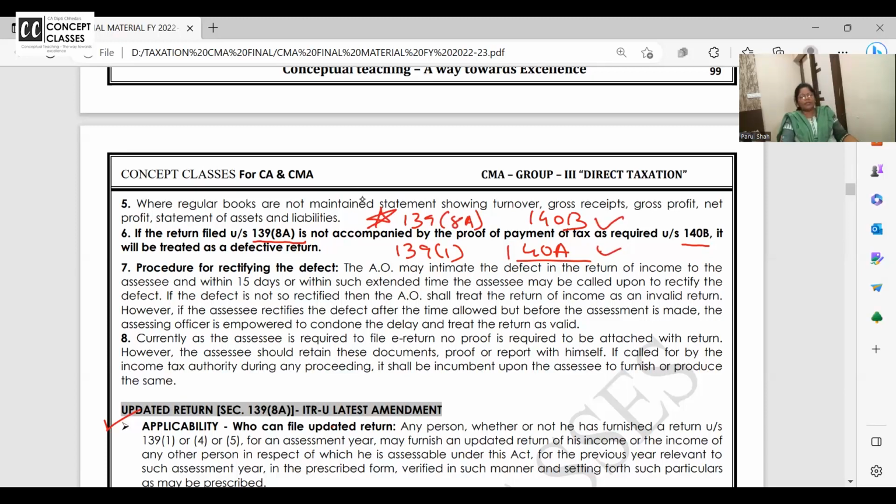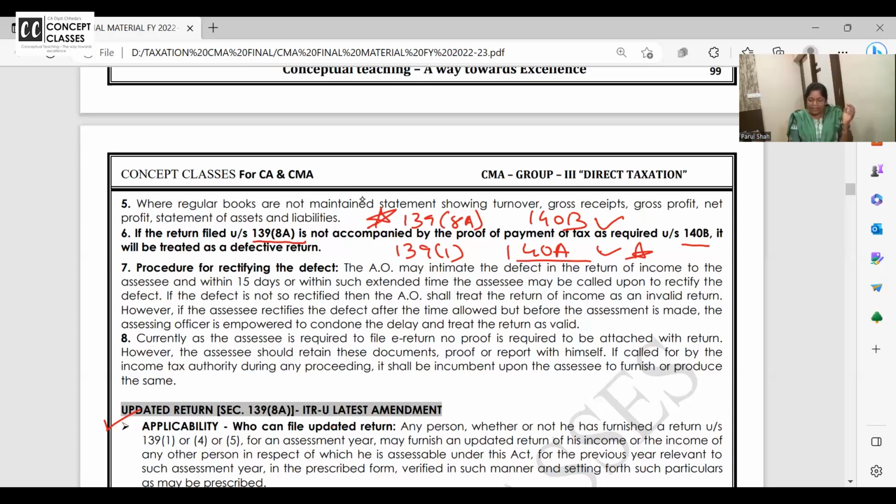Can you please write this in your notes so that it will be clear in parallel. This one everyone knows: I filed my return on time, but I did not pay the tax. Then my return is treated as defective. Return is filed on time, but it will be treated as defective. 139(8A), updated return you have filed, but you have not paid the tax. Updated return, the government is asking you to file so that you pay the tax. You cannot show any loss in an updated return and all.